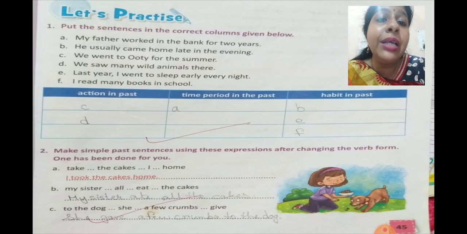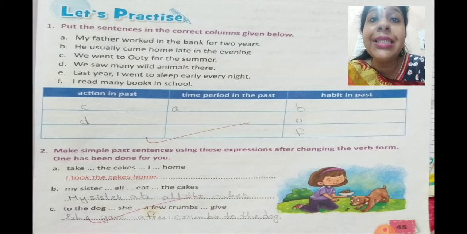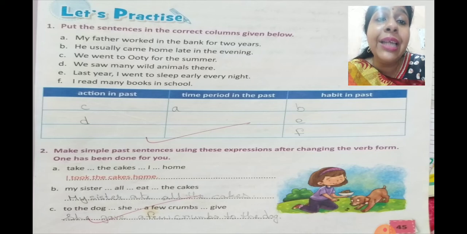Number B, my sister all eat the cakes. So eat is the verb, right? So you will write my sister. What is the past form of eat? It is ate. A-T-E. My sister ate all the cakes.